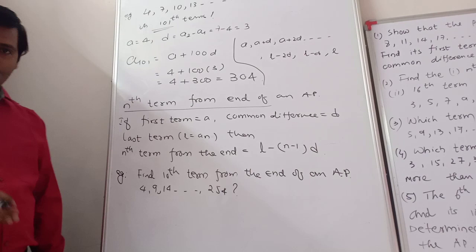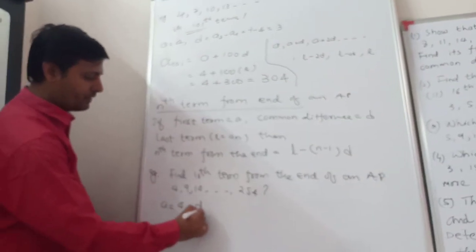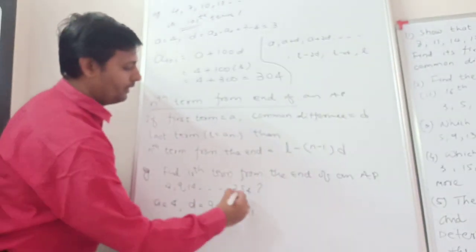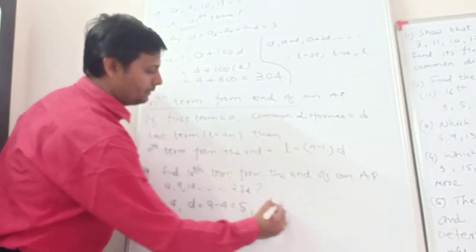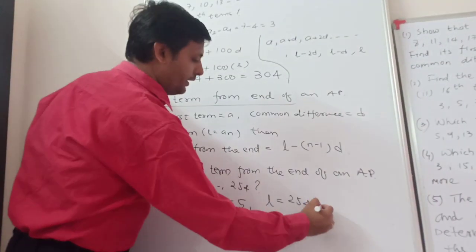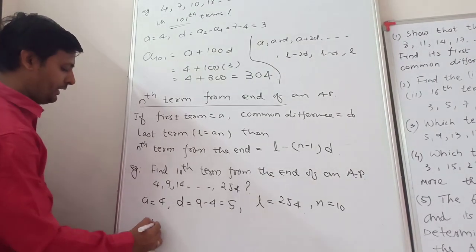So here a is 4, common difference d is 9 minus 4, which is 5, and l, the last term, is 254, and n is equal to 10 because we want the 10th term.